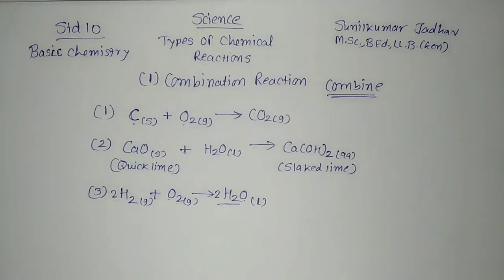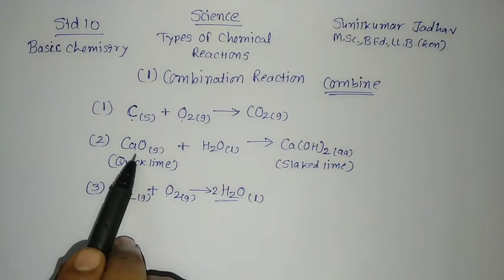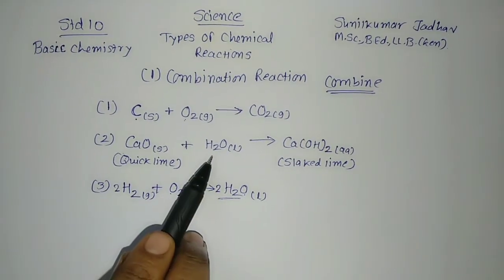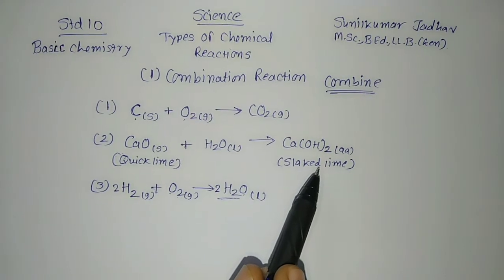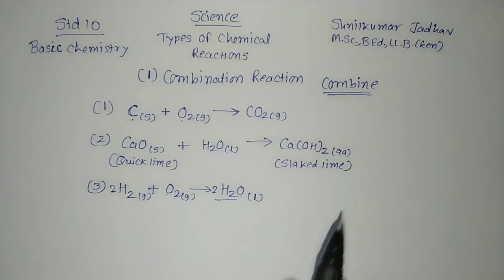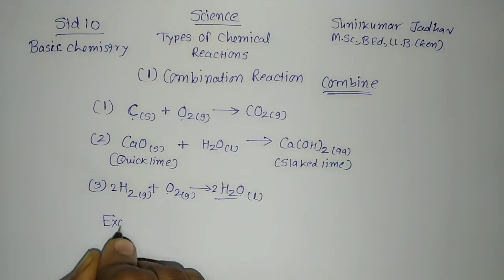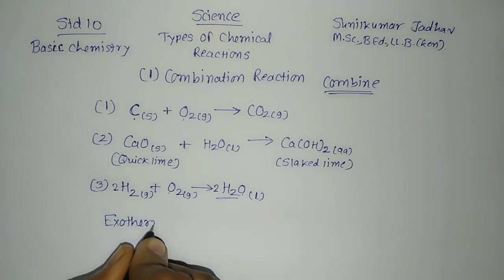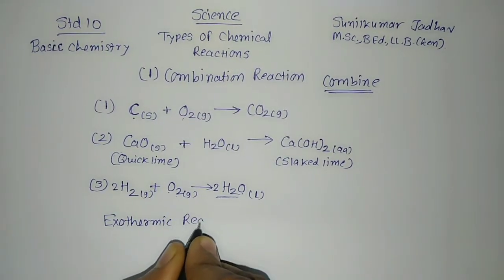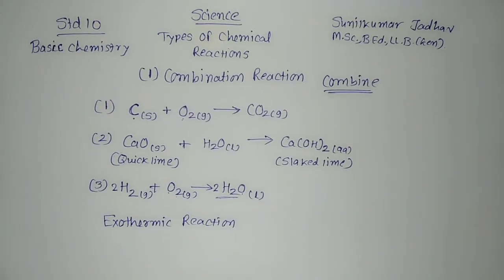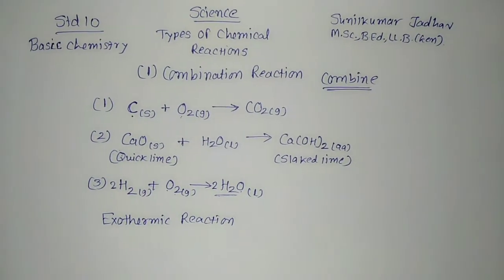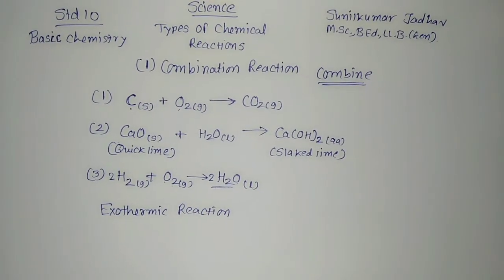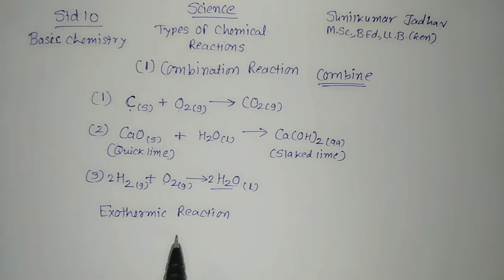One more thing that we have seen during this chemical equation, that is calcium oxide when reacted with water. You might have seen this. When this limestone is added into the water, it releases a lot of heat. So such a reaction is called an exothermic reaction. What do we call? Exothermic reaction. Remember this. When the reaction occurs and heat is liberated during the chemical reaction, such a chemical reaction is called an exothermic reaction.